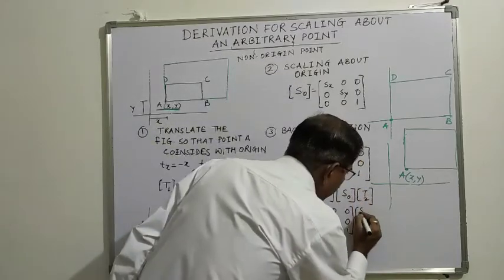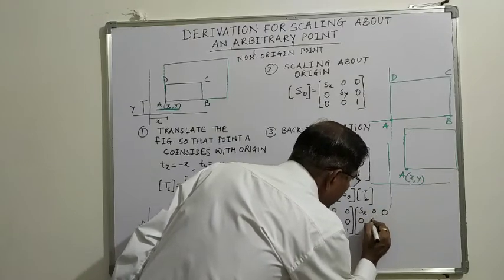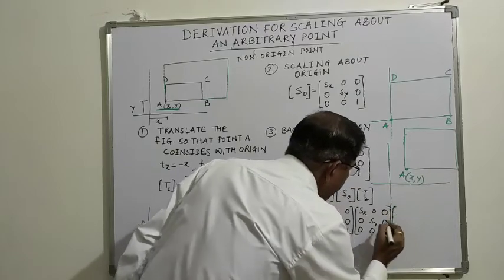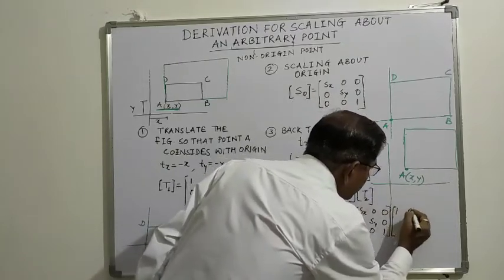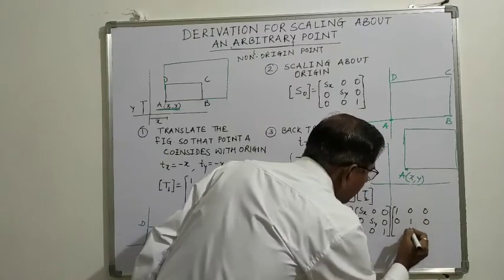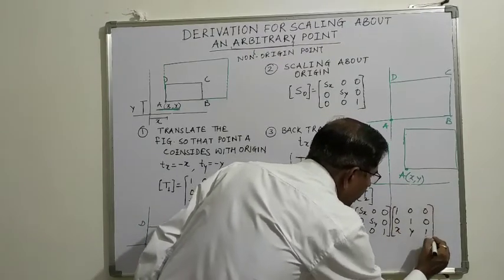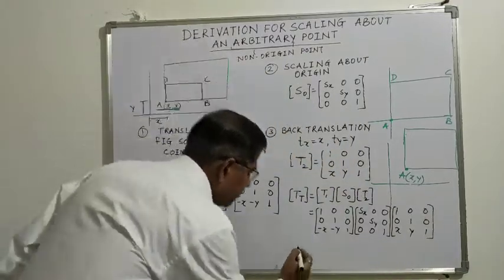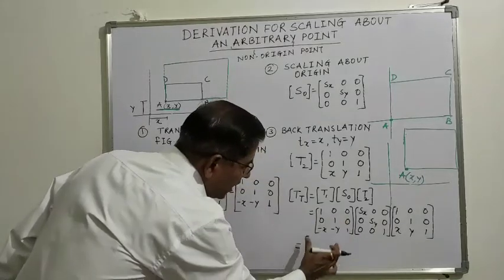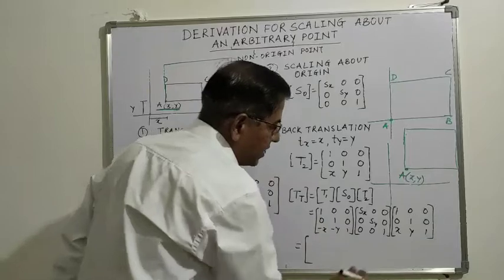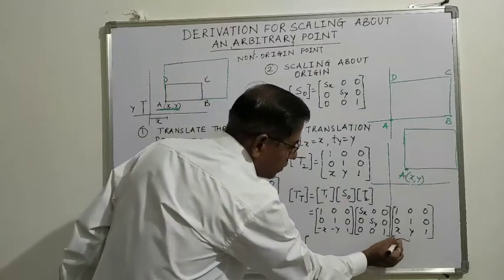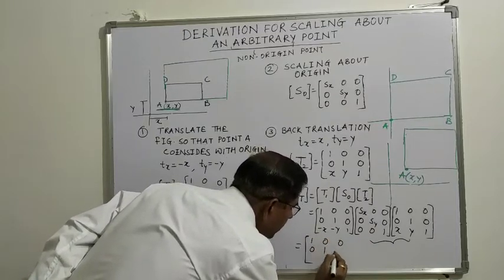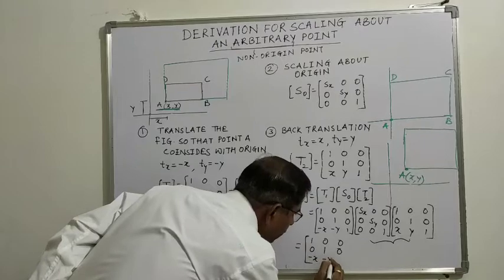SO is Sx 0 0, 0 Sy 0, 0 0 1, and T2 is 1 0 0, 0 1 0, x y 1. Okay. Now you do the multiplication here. So what we'll do, we'll keep this matrix as it is, and we do the multiplication of these two matrices. So 1 0 0, 0 1 0, minus x, minus y, 1,